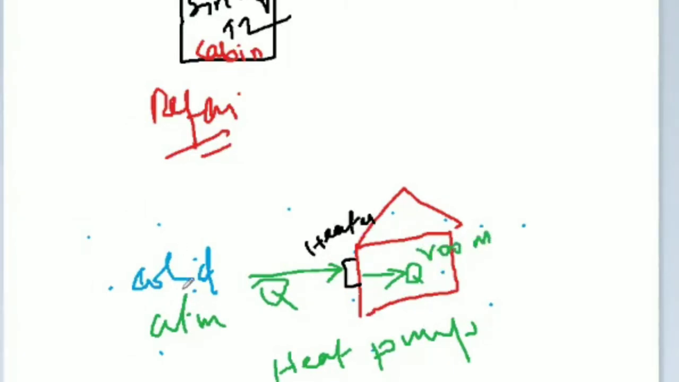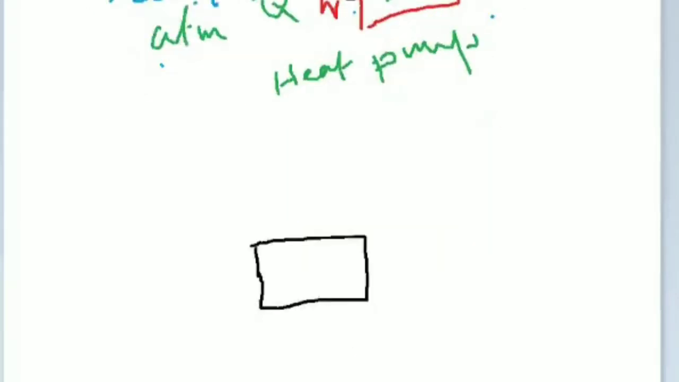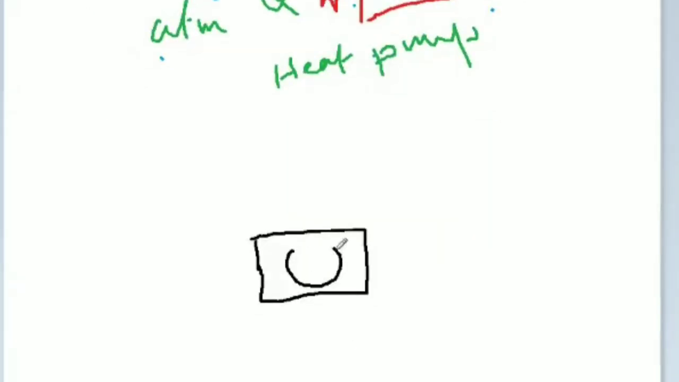But the atmosphere is a cold place and the room is a higher temperature body. How can we pump like that? By the help of work. By the help of work, we can transfer heat from low temperature to higher. So I can draw a heat pump block diagram. The heat pump is also a reversible engine, working in a cycle but anti-clockwise.